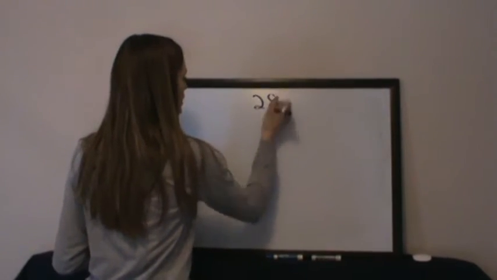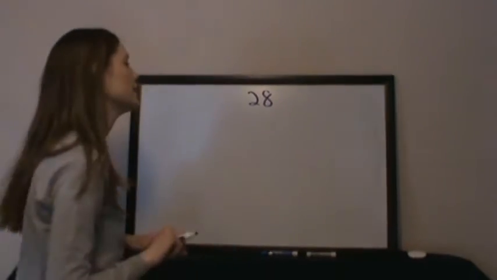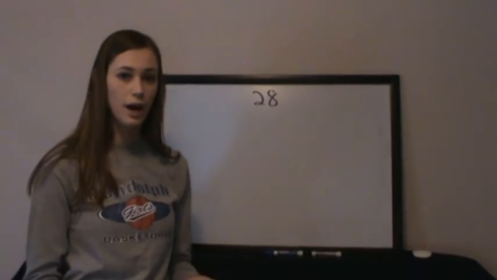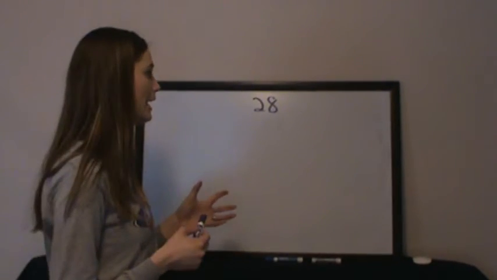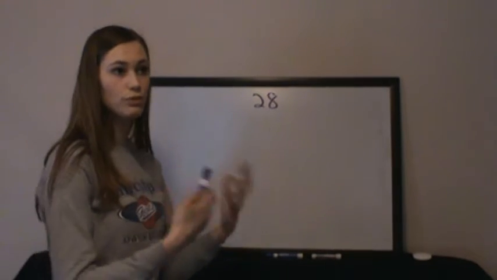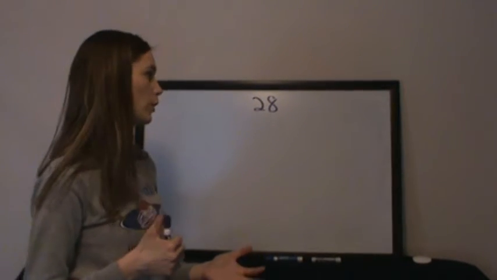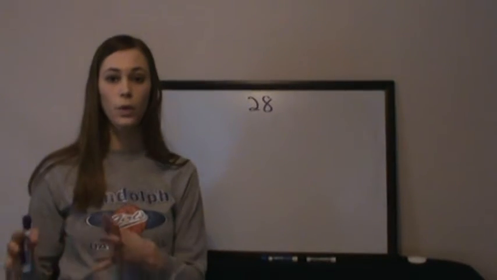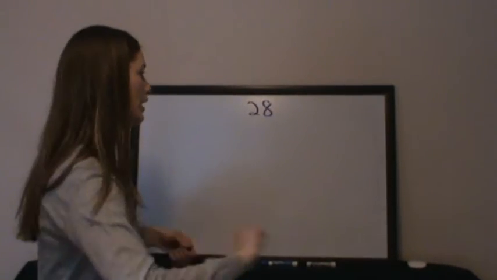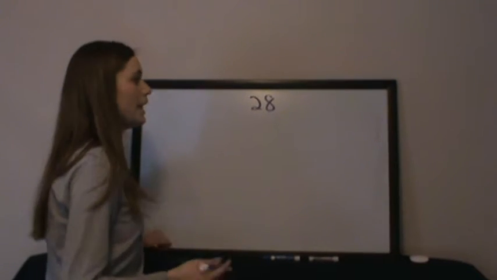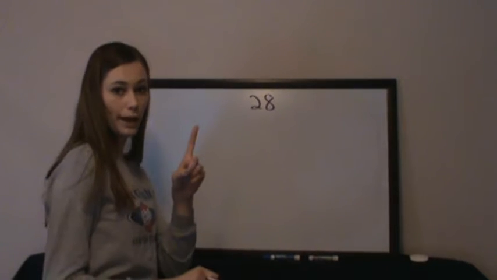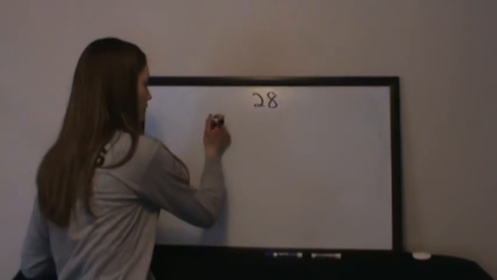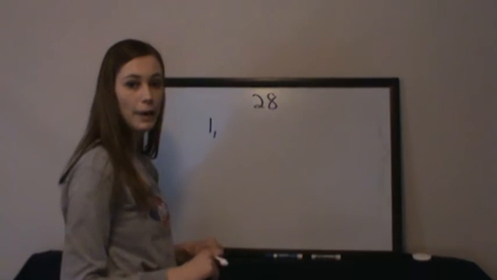So we would factor numbers such as, if I had 28, it would ask me to write all the factors of 28. And a factor, remember, is all the numbers that I can divide 28 by that do not produce a decimal. So when I take 28 and I divide it by a number, I get another whole number. Those are the numbers I'm looking for. So I'm going to think about all the numbers that 28 can be divided by. And I'm going to start with the very first number, which is 1. And yes, 28 can be divided by 1. In fact, any number can be divided by 1.